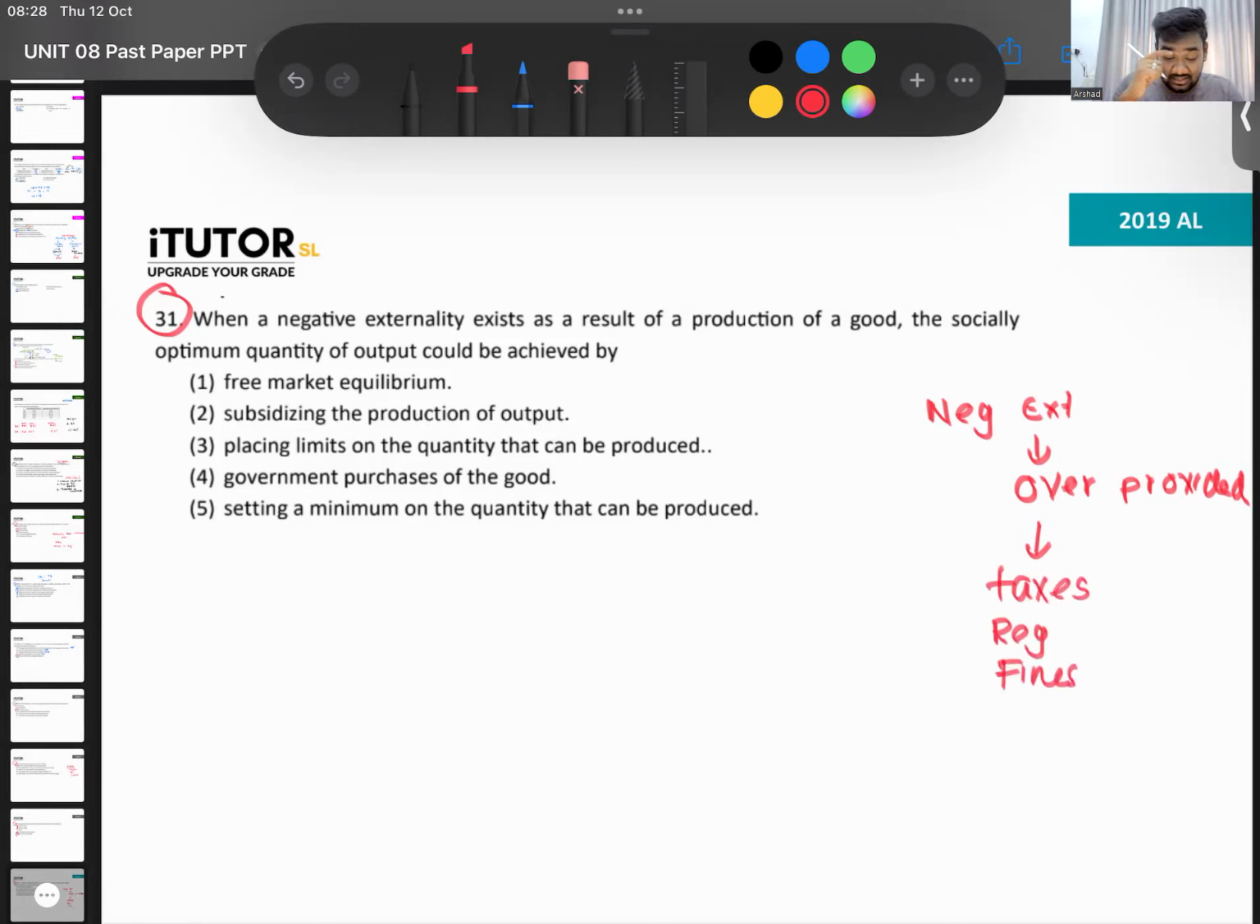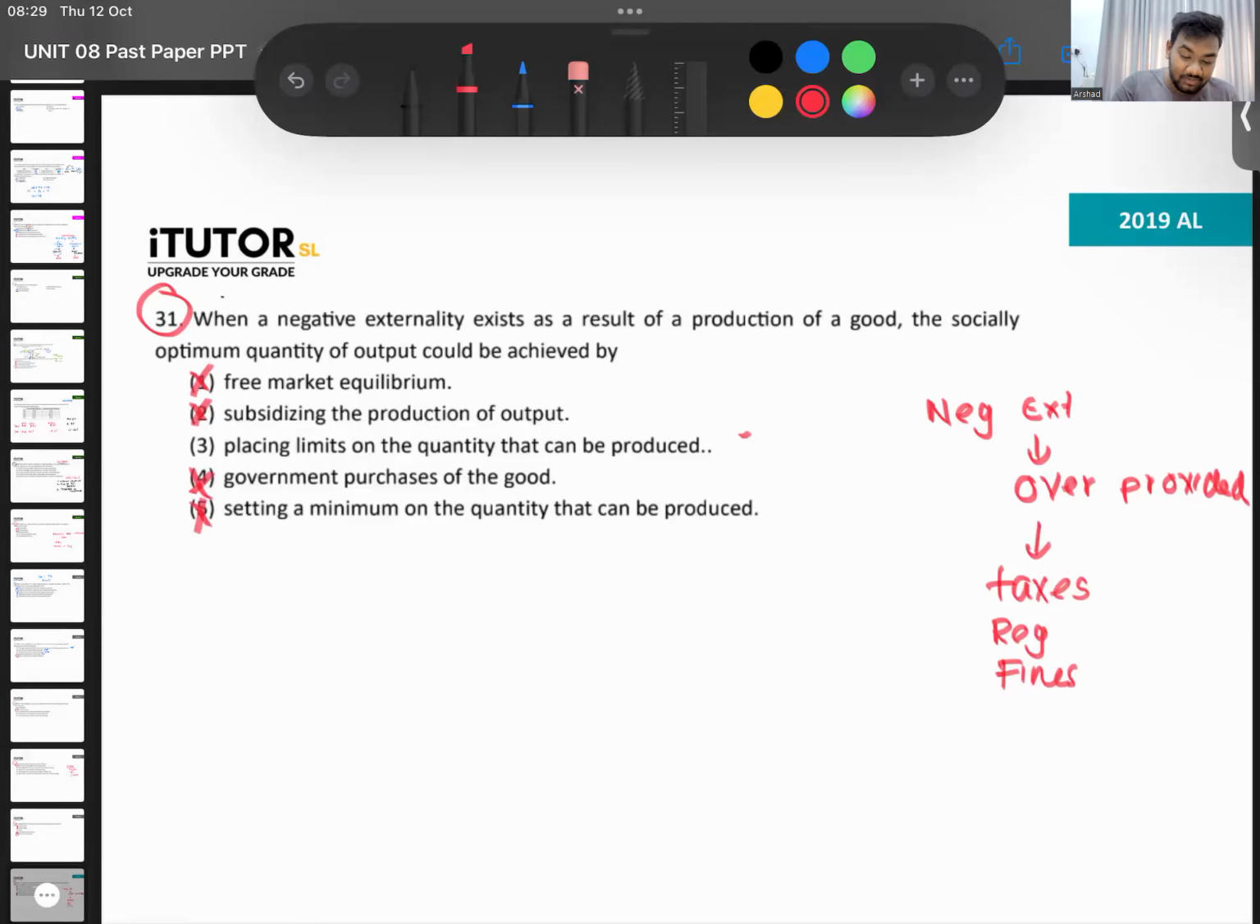So see which one. Social optimal level could be achieved by free market equilibrium. No. Could be achieved by subsidizing the product. No. Now if there's a negative externality, if you subsidize, it becomes even worse. Placing limits on the quantity that can be produced sounds okay. Government purchase of the good. No. Setting a minimum quantity that can be produced. Now if you set a minimum quantity that can be produced, my production increases. No. If government says minimum produce 1,000 cigarettes, that means the minimum is that, so not this one.